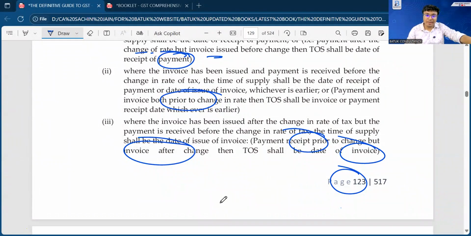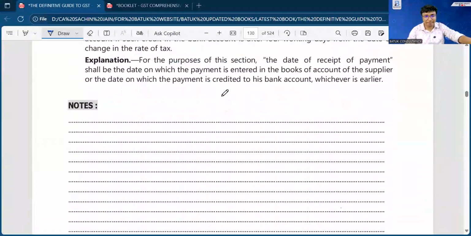So regarding documentation, we'll discuss at the time of our discussion on section number 33, mandatory documents on the fields on invoices and mandatory documents as well. Okay. So just wait for 2 to 3 more days, we'll discuss.